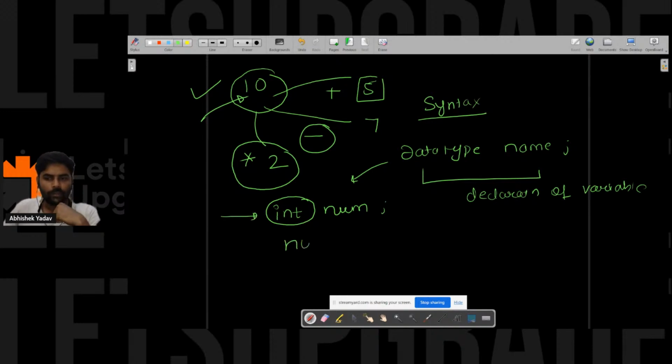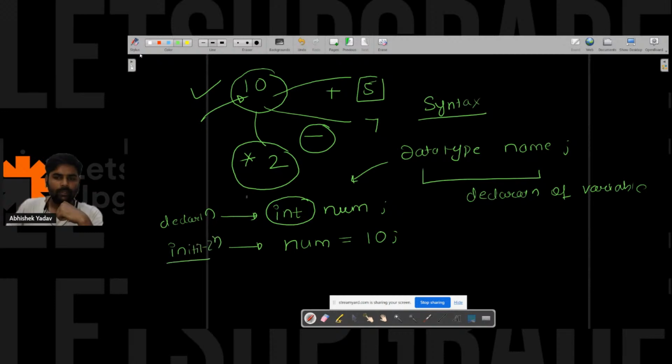After that what I can do, I can assign a value to the variable, that is num is equal to 10, right? So here what we have done, first is the declaration part, and the second is the initialization part. So I have written two lines, right? You can write it in one line also, that is you can declare a variable and initialize at the same time, that is int num is equal to 10, like this.